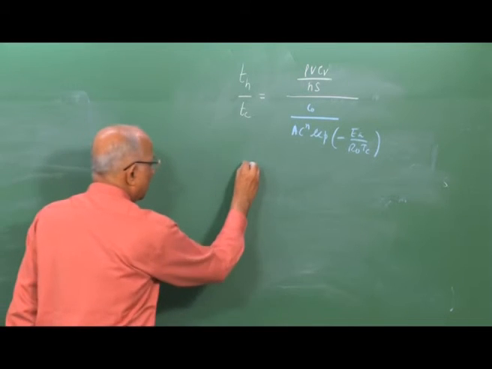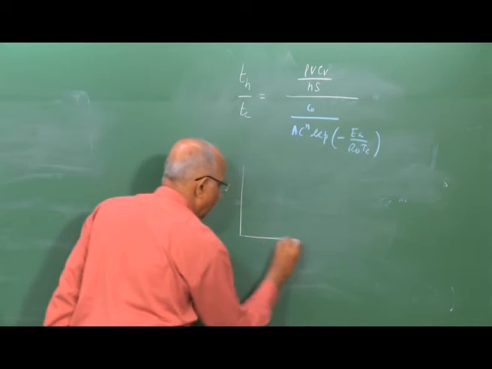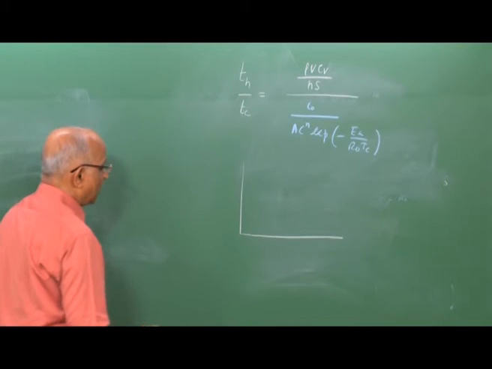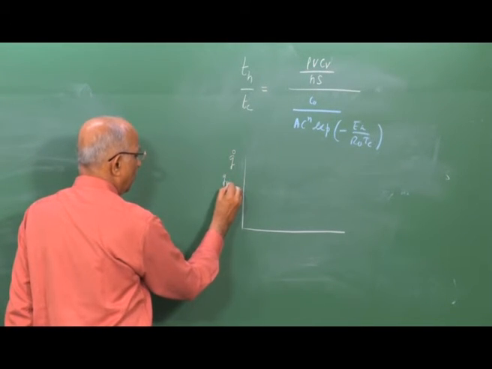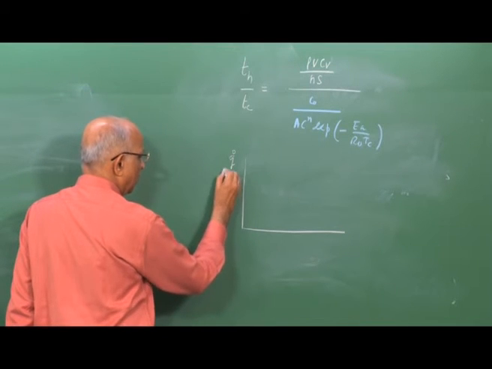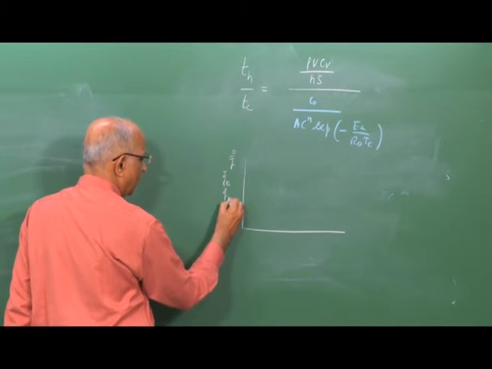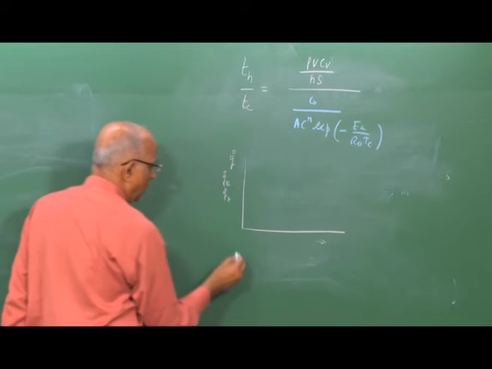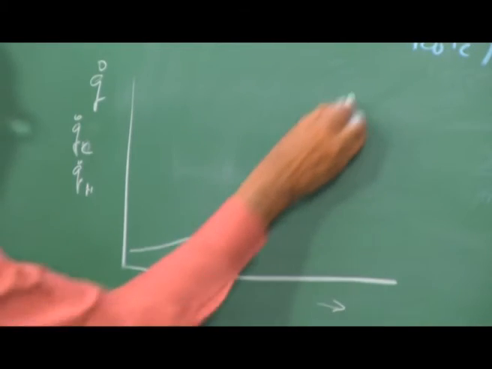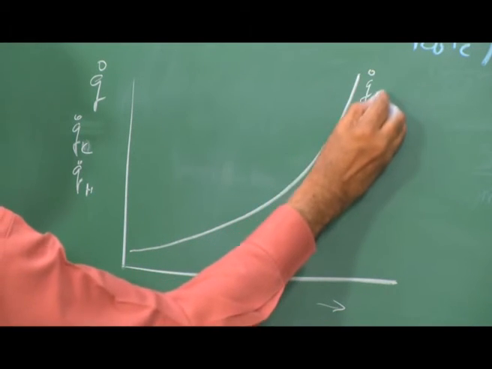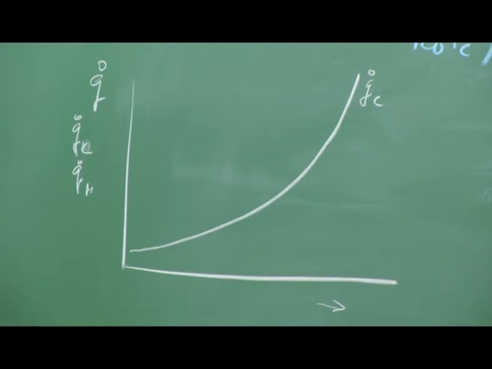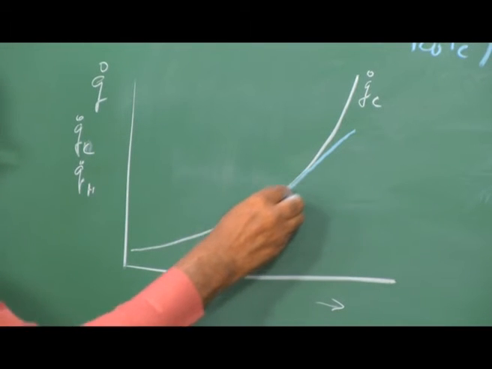We also recognize, when we talked in terms of the energy loss and energy gain, that we had Q dot here, which could be Q dot c and Q dot h as a function of temperature. What did we say? The Q dot c curve was something like this, and the Q dot h curve was a straight line.